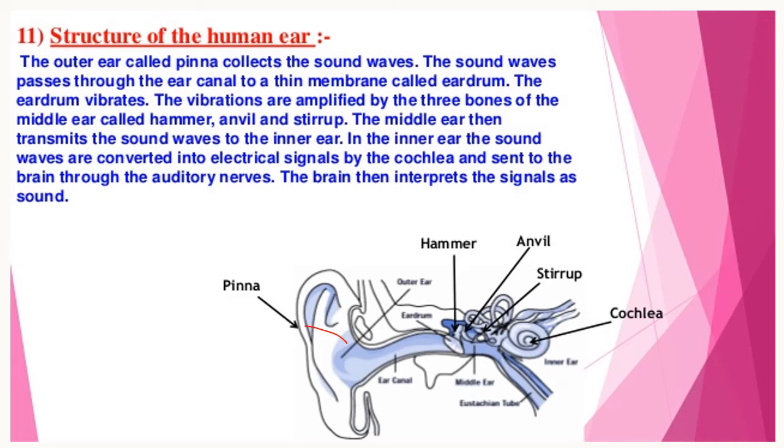through the auditory nerve. So this is the auditory nerve. Through this auditory nerve, the electrical signals are sent to the brain. Then the brain interprets the signals as sounds. I hope you understood the function of the human ear, children.